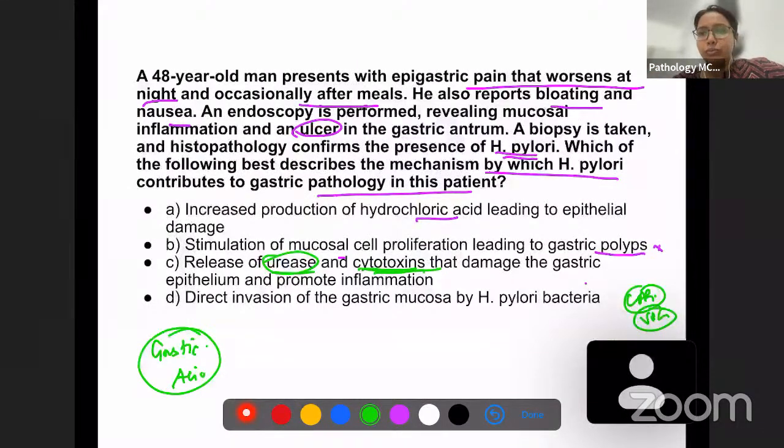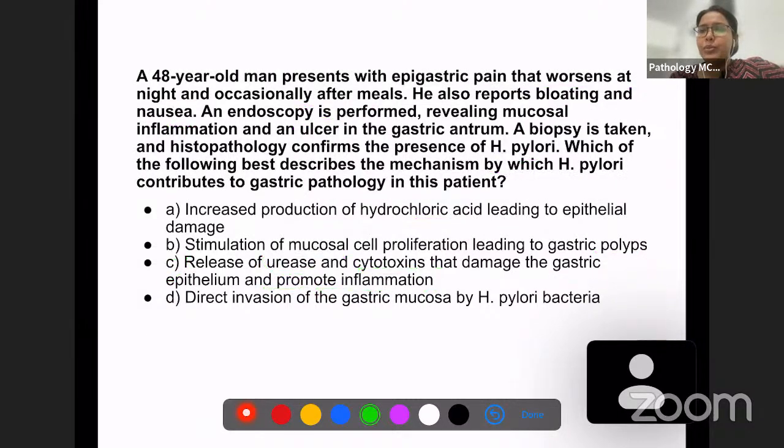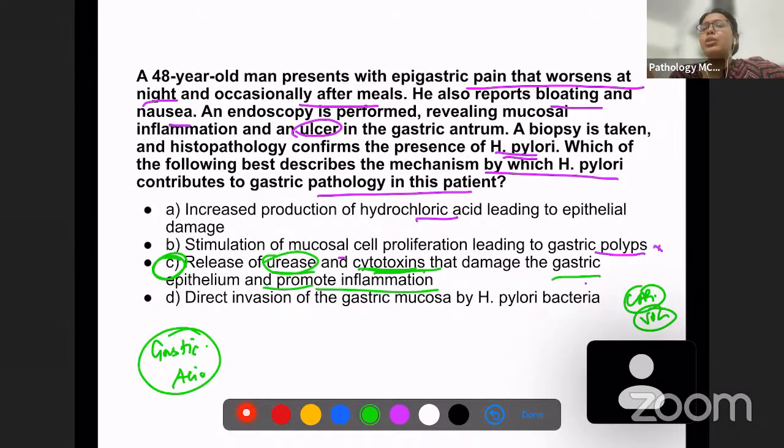pathogenesis of ulcers. Direct invasion, no. So the answer is C here because it produces urease and cytotoxins that damage the gastric epithelium and promote inflammation. Okay. Right. Remember urease also: there is a urease breath test which can be done in H. pylori to detect the infection.